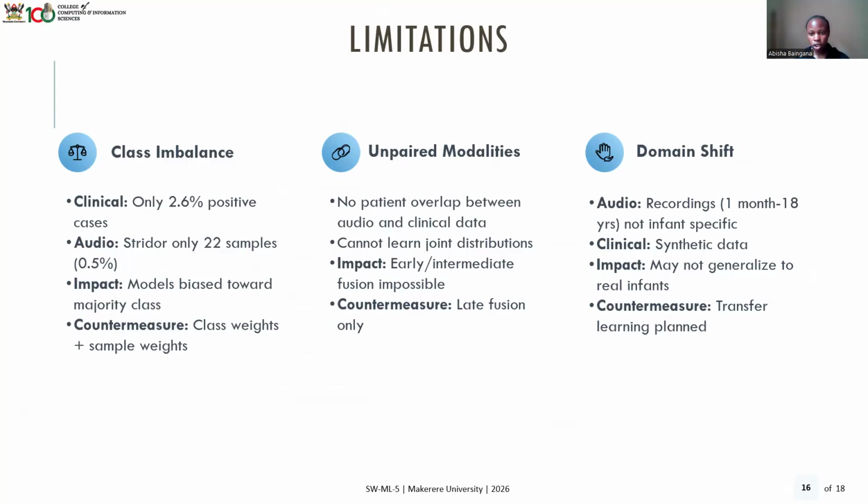And then for the domain shift, the audio recordings that we have span all the way from 1 month to 18 years, and yet what we are focusing on is actually infants, which is from 1 to 12 months, and our clinical data being synthetic and not real world data, it cannot generalize to actual infants, and that's why transfer learning is in our future work.